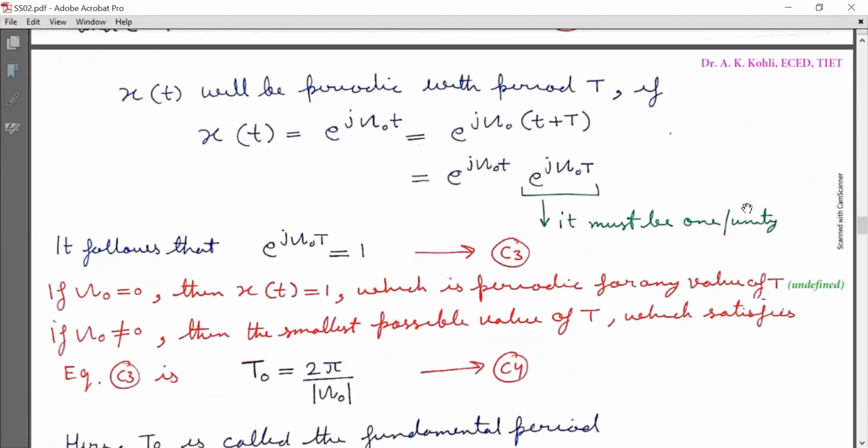x(t) will be periodic with period T if x(t) is equal to e raised to power j Omega naught t, and that is equal to e raised to power j Omega naught (t plus T).